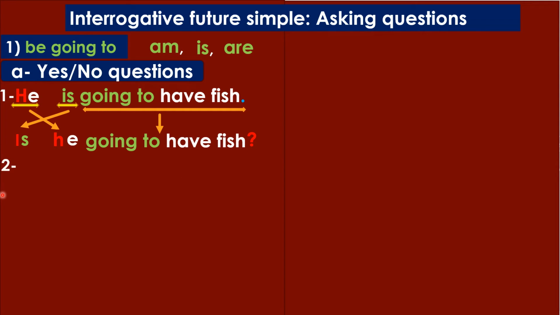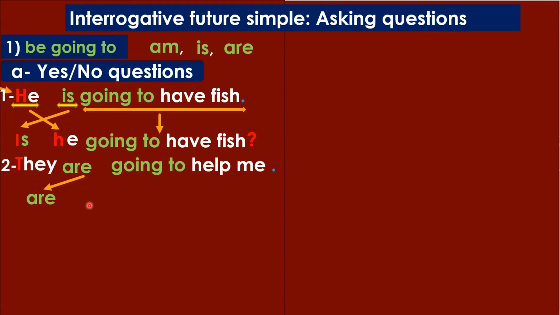Let's have a look at another example. They are going to help me. Okay. As usual, we're going to make inversion. So they are is going to be are they. And I'm going to have this part of the sentence as it is. So I have the question now. Are they going to help me?